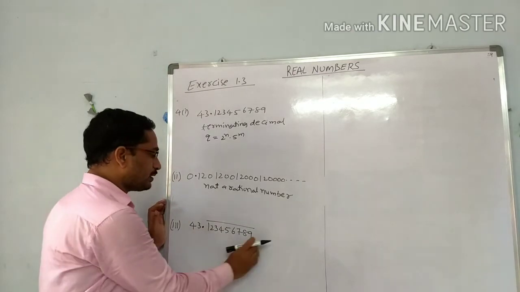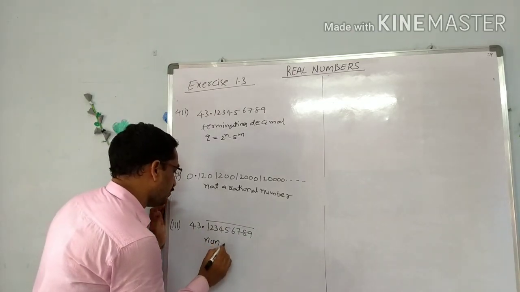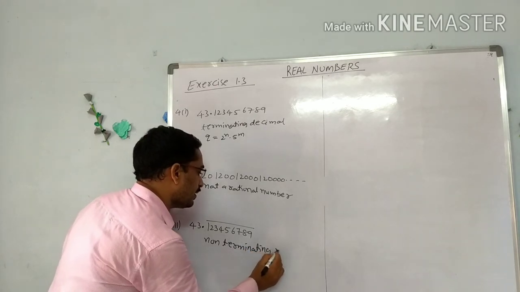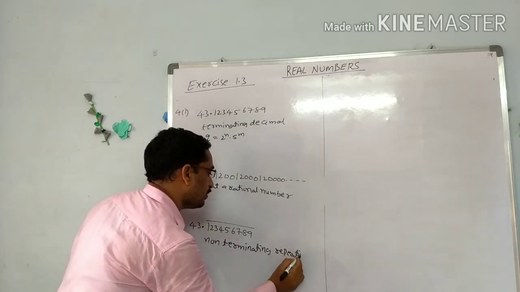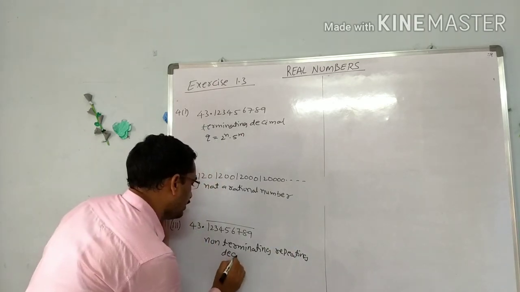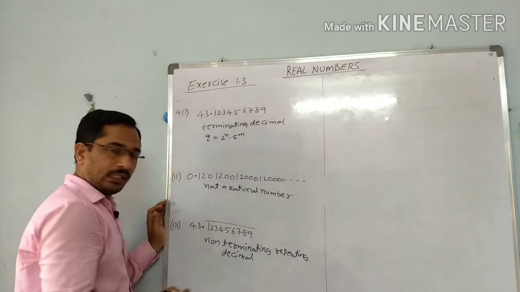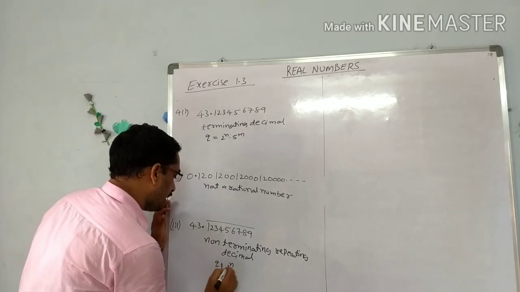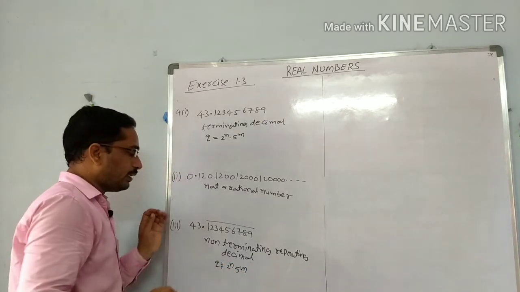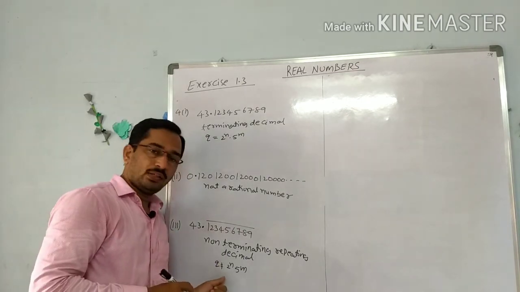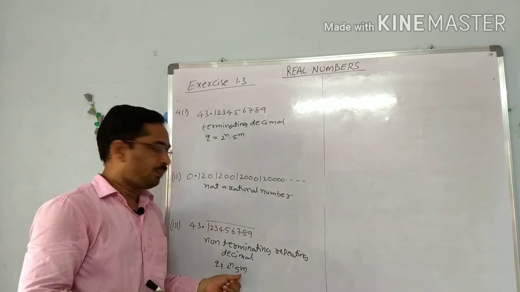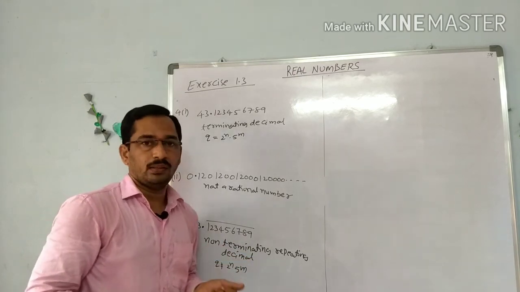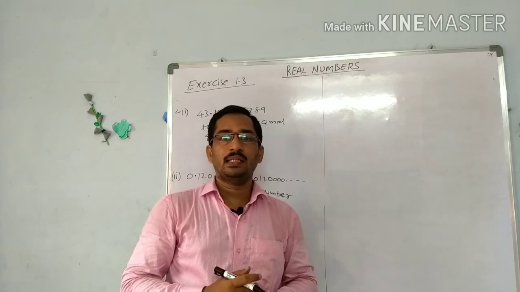Here the group of numbers is repeated, so it is non-terminating repeating decimal. But in a repeating decimal, the denominator q is not in the form of 2 power n into 5 power m. So it is a non-terminating and repeating decimal. Now we completed the 1.3 exercise.